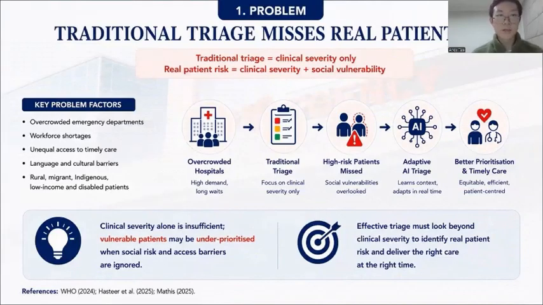Traditional triage has a fundamental limitation. It focuses mainly on clinical severity while overlooking the broader factors that shape real patient risk. In overcrowded emergency departments, staff shortages and long waiting times can mean that vulnerable patients, such as those from rural areas, migrant communities, or disadvantaged backgrounds, can easily be under-prioritized.